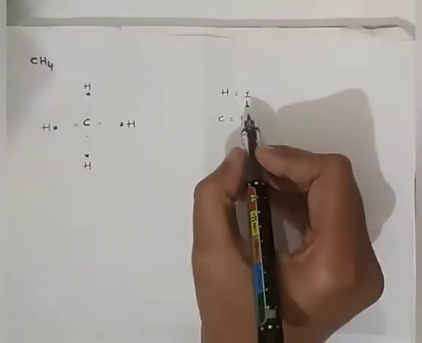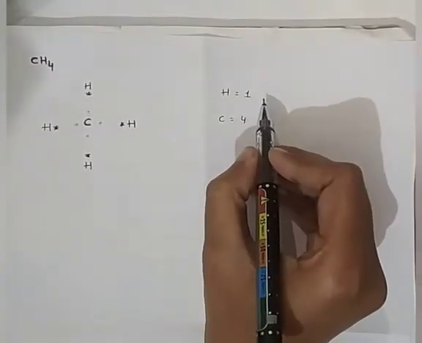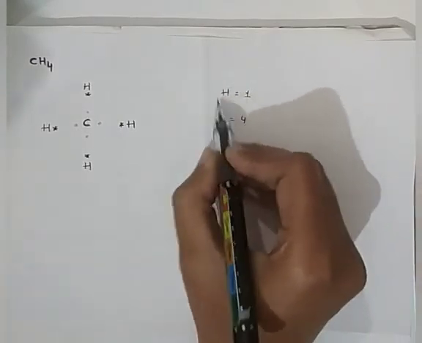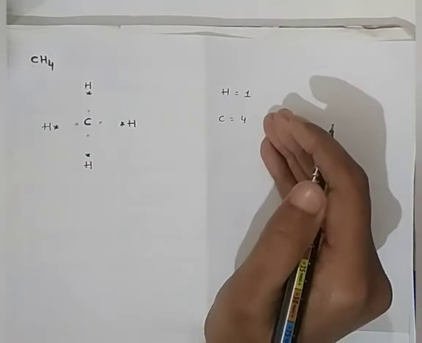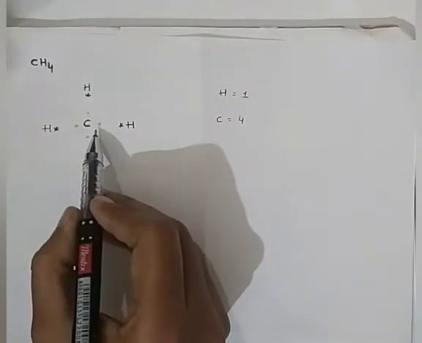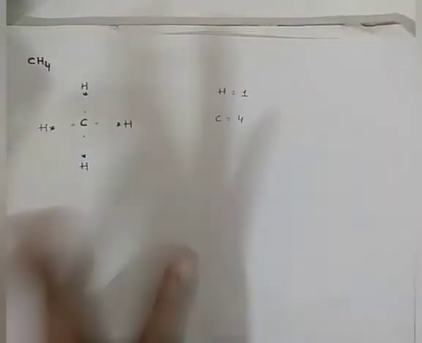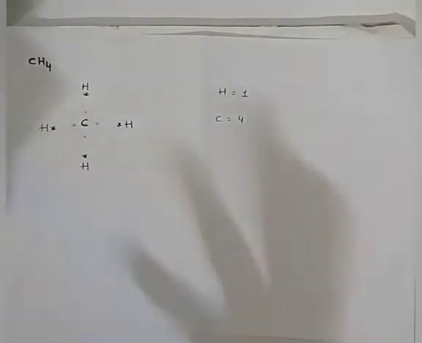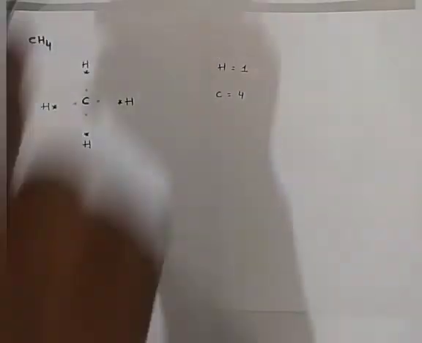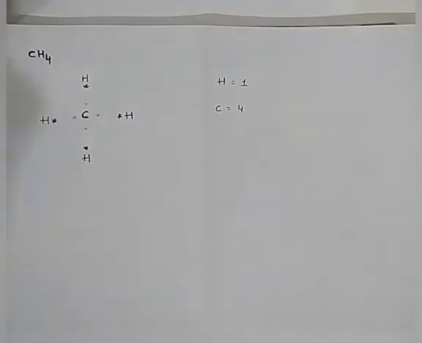If hydrogen gains 1 electron, it becomes stable like its nearest noble gas, helium. Carbon can share, or gain, or lose. Here we are going to see the sharing of electrons. By sharing electrons between hydrogen and carbon, both become stable.